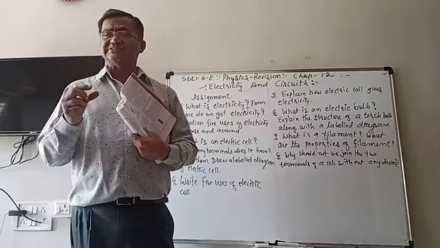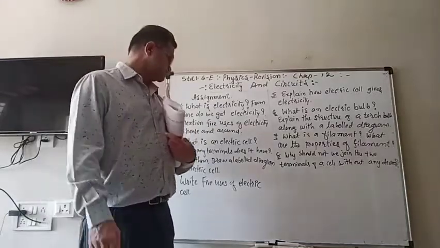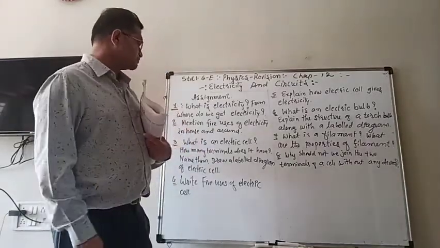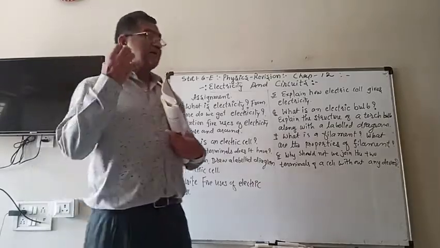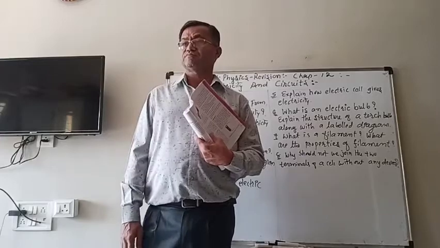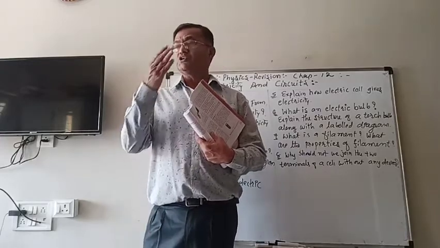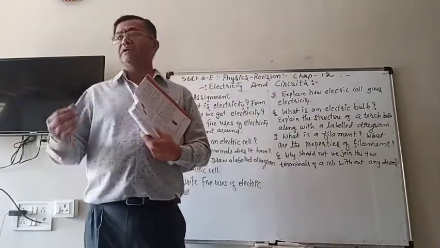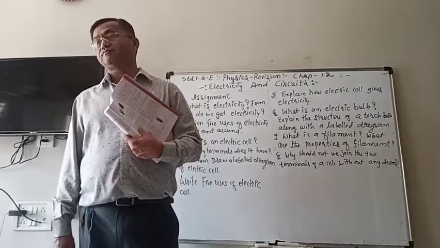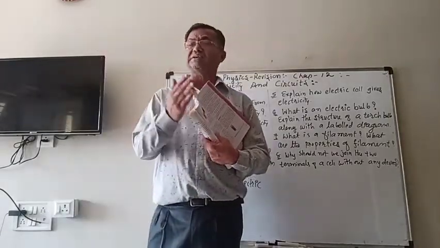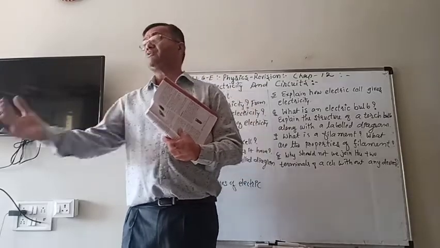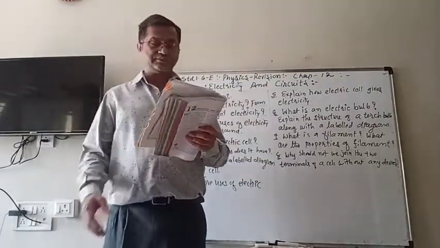They have the same type of construction. So what is the bulb? The bulb is an electrical device which uses electricity and produces light. So electrical energy is converted into light energy.